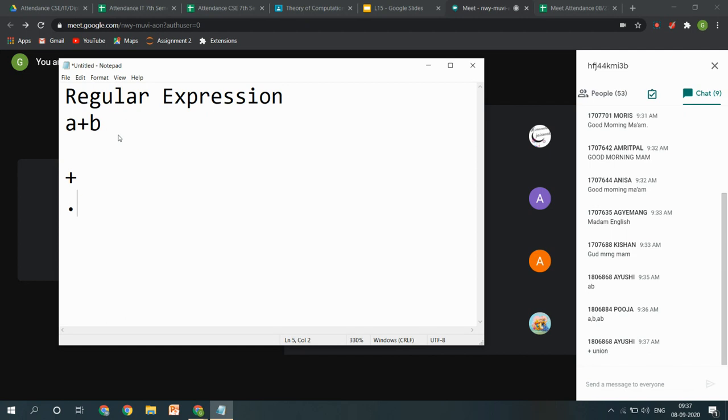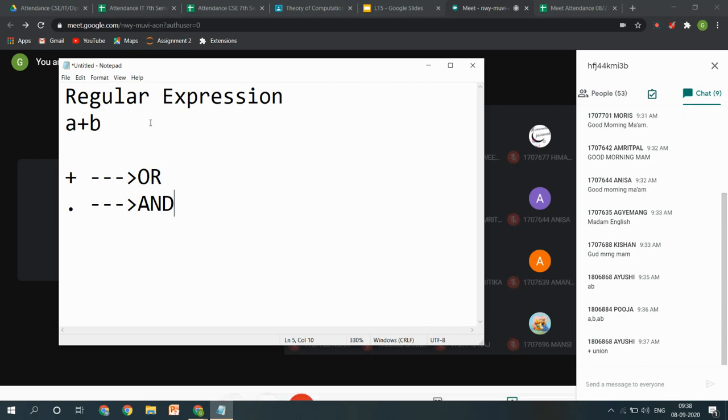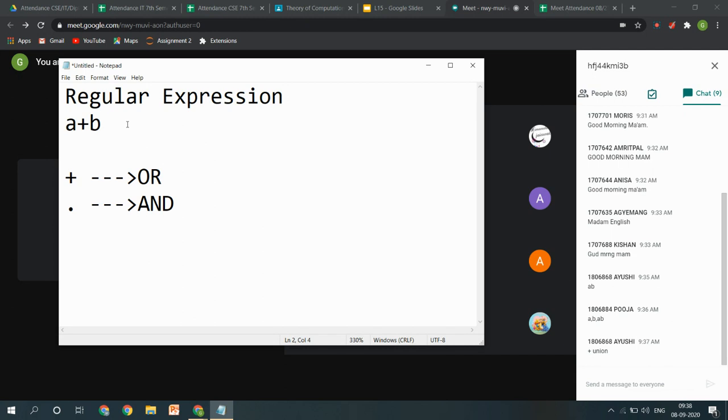So if I am saying that plus means OR, we will talk in terms of OR and AND. If it is written A or B, is it possible that we can write the answer as AB?